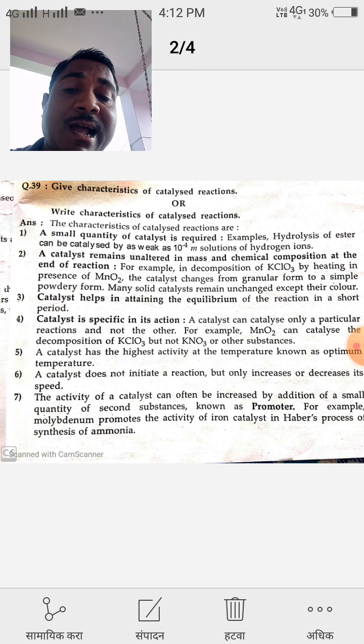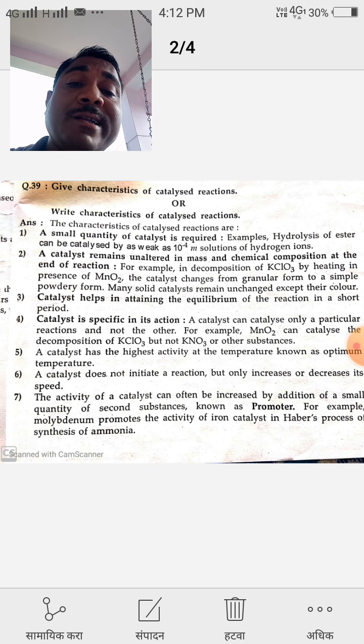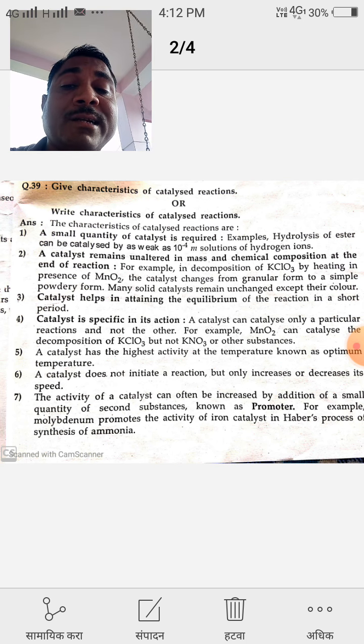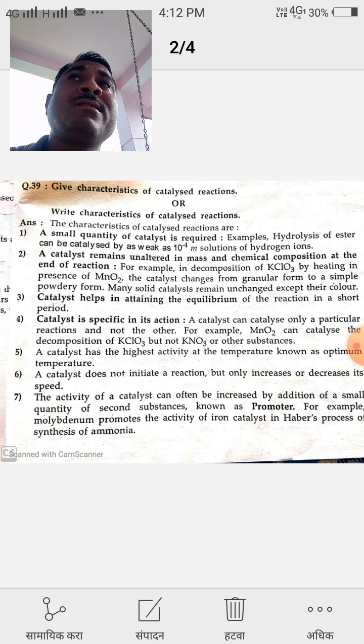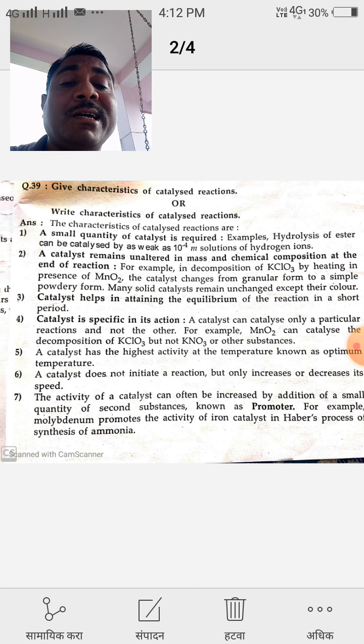The sixth characteristic is that the catalyst does not initiate a reaction but only increases or decreases the speed of the reaction. The sixth characteristic is a very important characteristic. It does not initiate a chemical reaction, but the catalyst increases as well as decreases the speed of a chemical reaction.